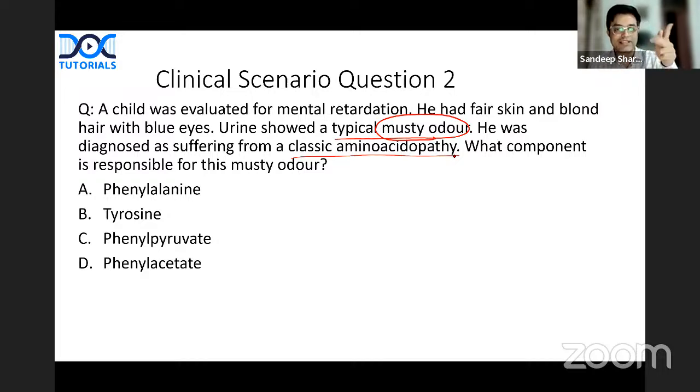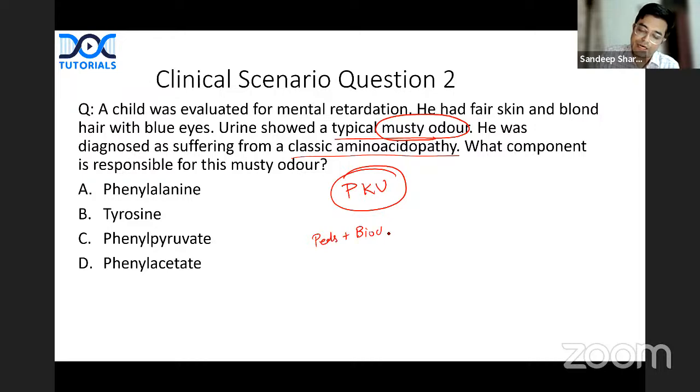Mental retardation, fair skin, blue eyes, blonde hair. The child is suffering from? Yes, phenylketonuria, absolutely right. What component is responsible for this musty odor? Is it phenylalanine? Is it tyrosine? Is it phenylpyruvate? Is it phenylacetate? This is a question which is a combination of pediatrics along with biochemistry. Unless you know biochemistry, you cannot solve this question.